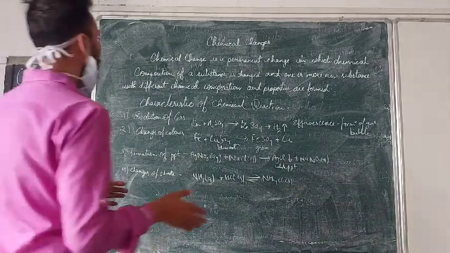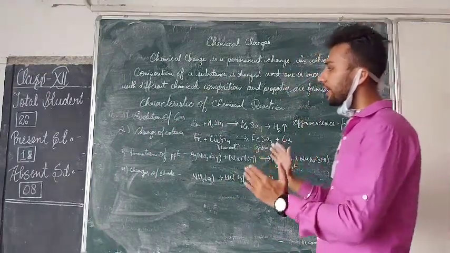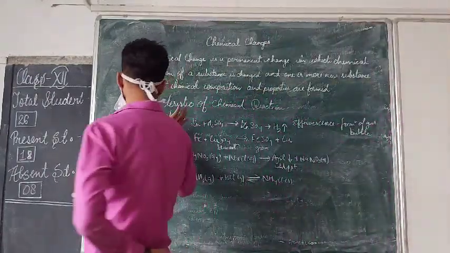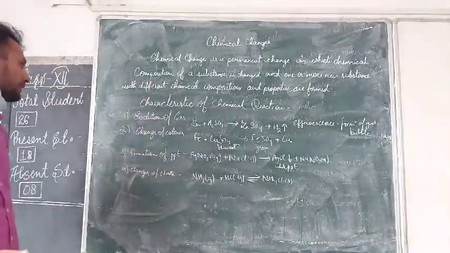Now here we already studied about the conditions. Now here are the characteristics of chemical changes. We are characterizing what chemical change is occurring, with examples. So there are four types of characteristics mentioned in your syllabus.